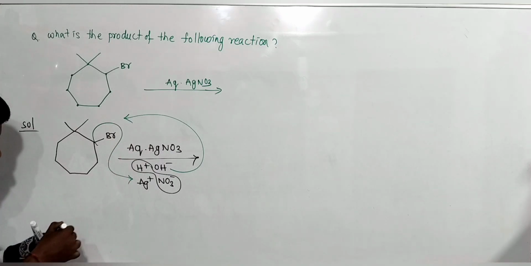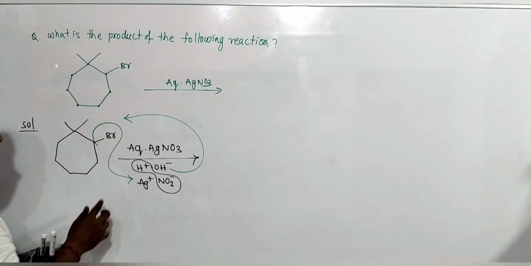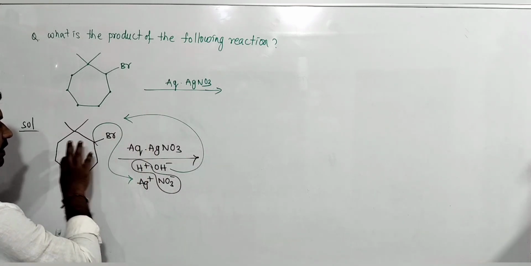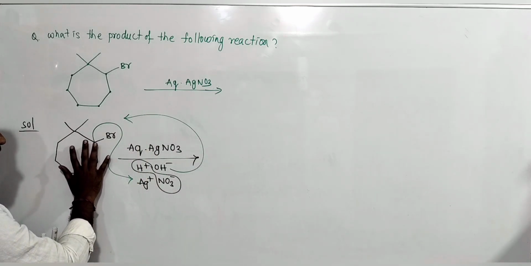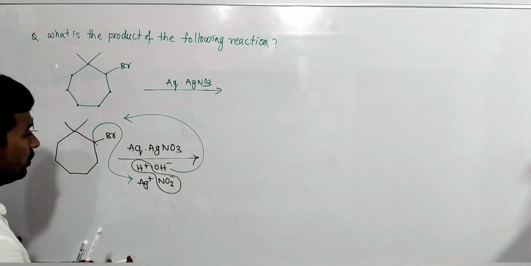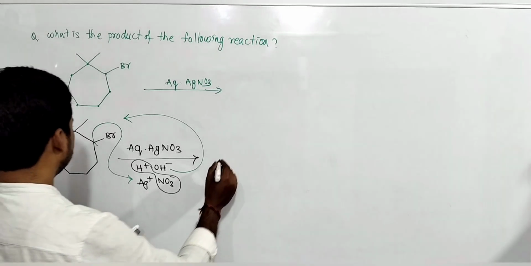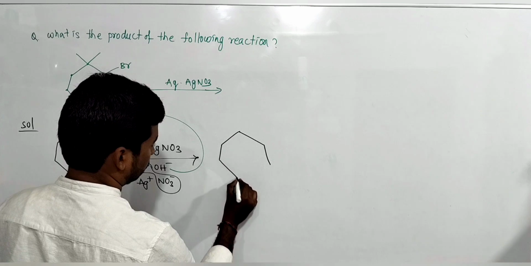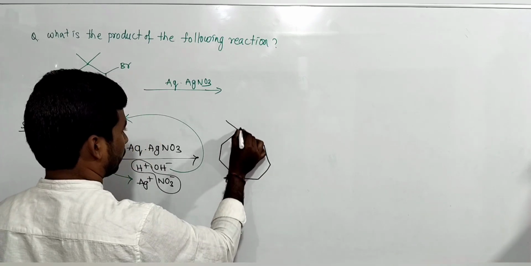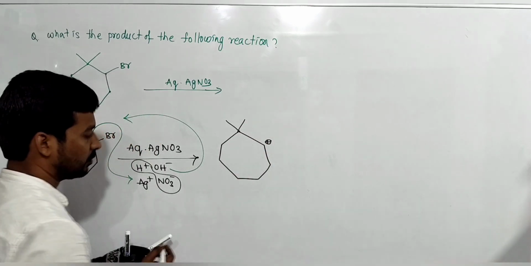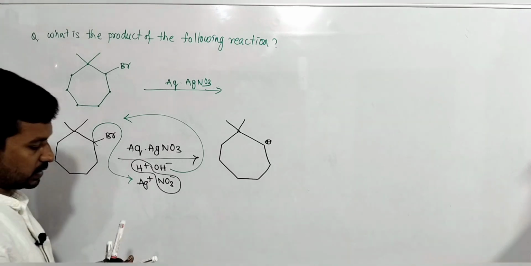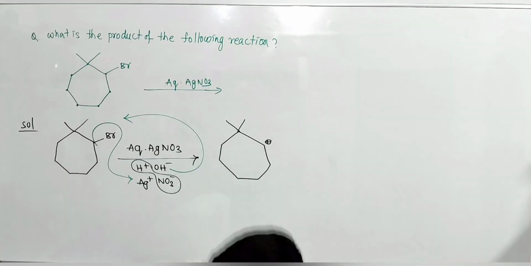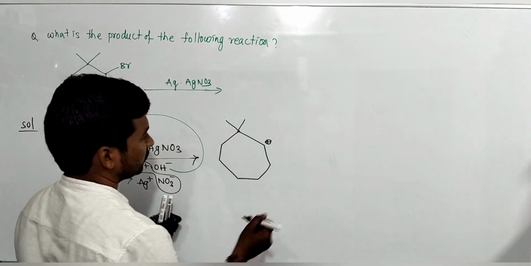OH comes here, but between leaving of Br minus ion and attacking of OH minus, carbocation formation takes place, and that carbocation undergoes rearrangement. See, this carbon carries positive charge. Next, ring compression takes place here.